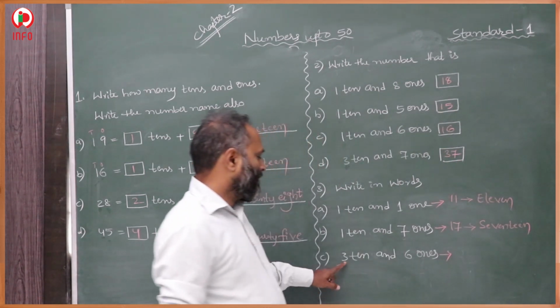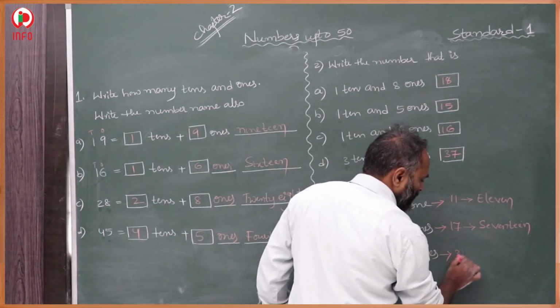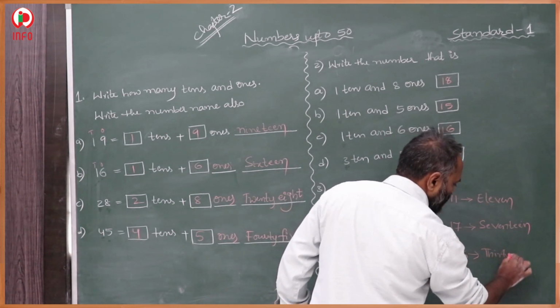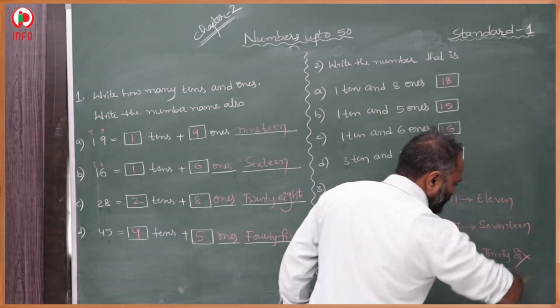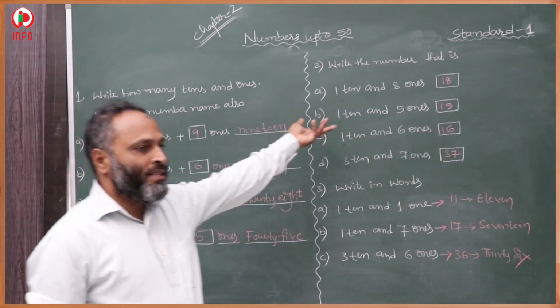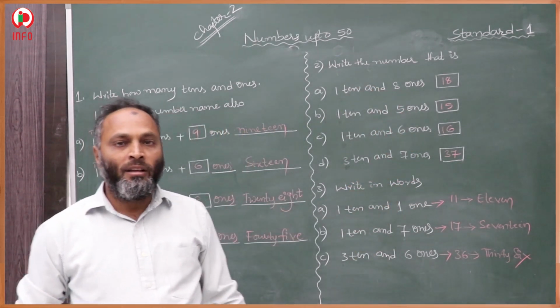In the same way, 3 tens and 6 ones: 3 6, 36 is the number. So whatever is asked, we check how many tens are there, how many ones are there, and according to that we write the number.